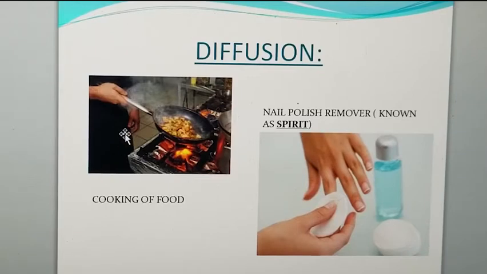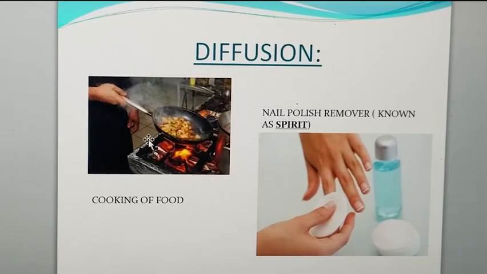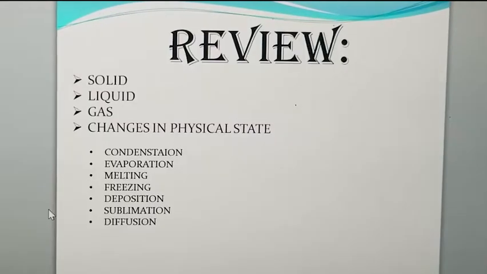We can also prove diffusion with our daily routine example: when we cook food, the smell of cooking spreads throughout the house, which also proves the diffusion process.